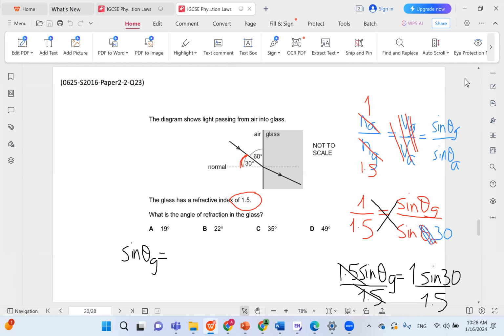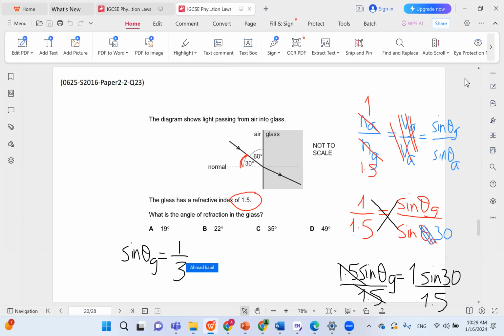I would recommend you first write 1 sine 30 on the calculator. And then you find that in my calculator, I got 0.5. And then after that, I'm going to divide the answer by 1.5. So I get 0.5 divided by 1.5, which is 1 over 3.